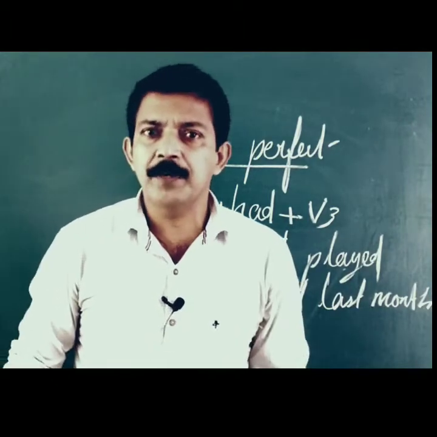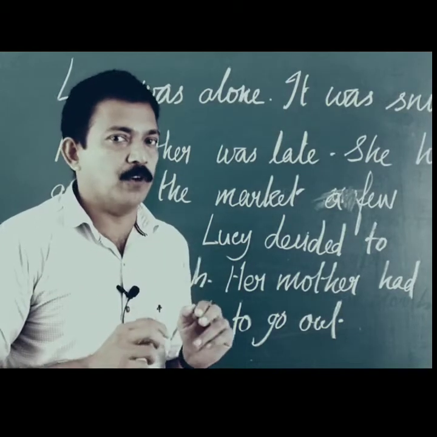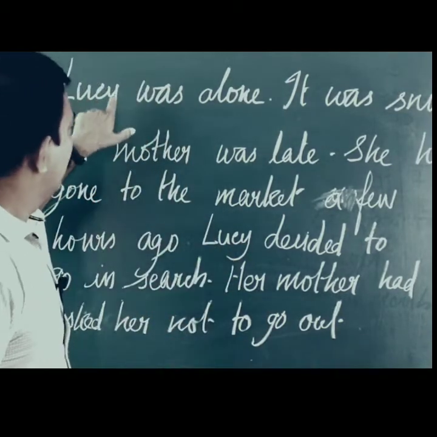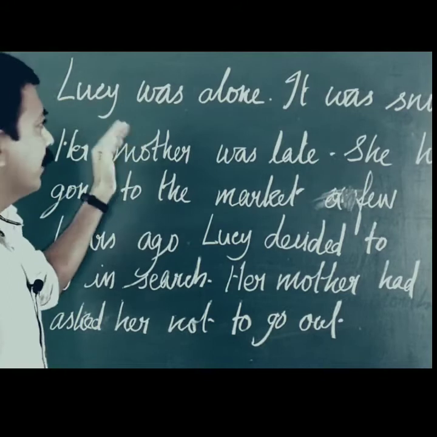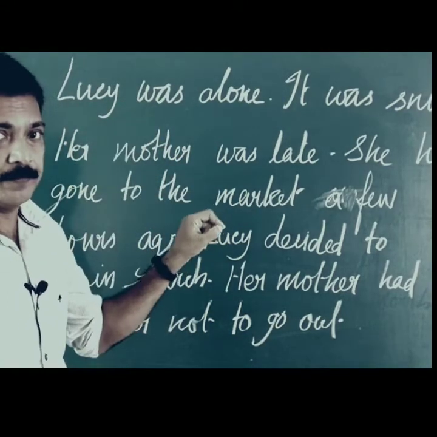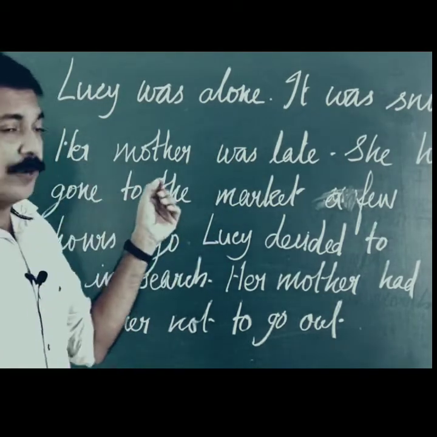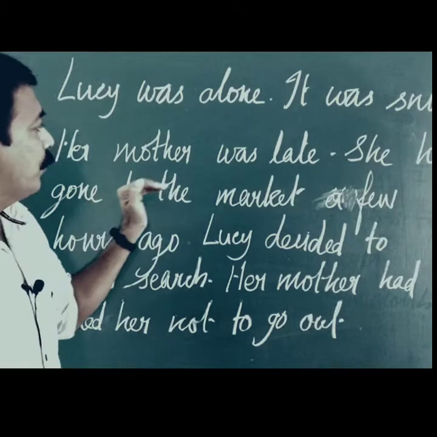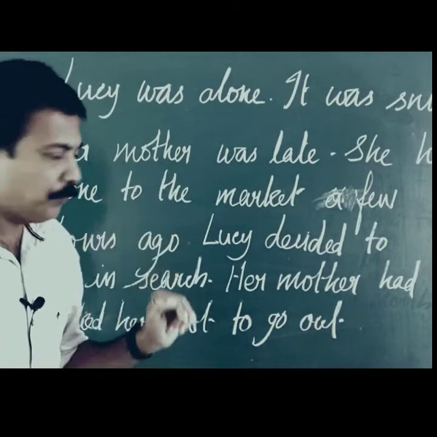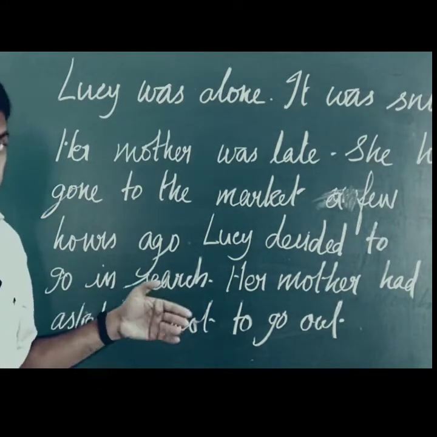Let us see an example. Alright, I draw your attention toward this small paragraph I wrote on the board. Let me read it for you in case it's not completely visible. Lucy was alone. It was snowing. Her mother was late. She had gone to the market a few hours ago. Lucy decided to go in search of her mother.